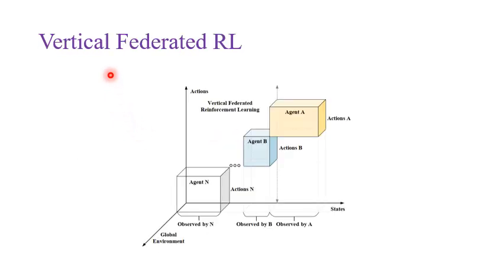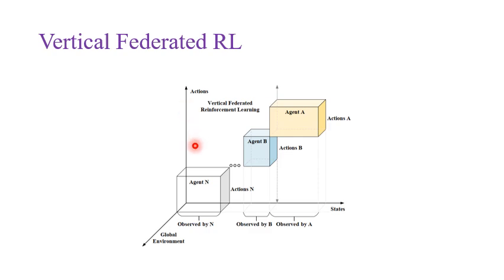Here you see the structure of vertical federated reinforcement learning. In this scenario, agents are acting in one environment, but they have different state and action spaces. Agents are acting in one environment, but they have different feature sets for the state and action space.